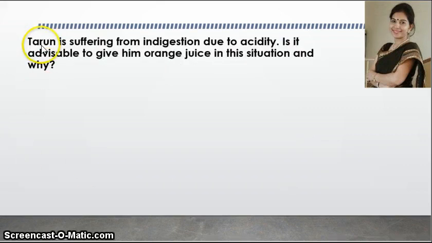Now the next question is, Tarun is suffering from indigestion due to acidity. Is it advisable to give him orange juice in this situation, and why? So as we know, what is acidity? In acidity our stomach produces hydrochloric acid for the purpose of digestion, but if this hydrochloric acid is produced in larger quantity, then we suffer from indigestion or acidity.